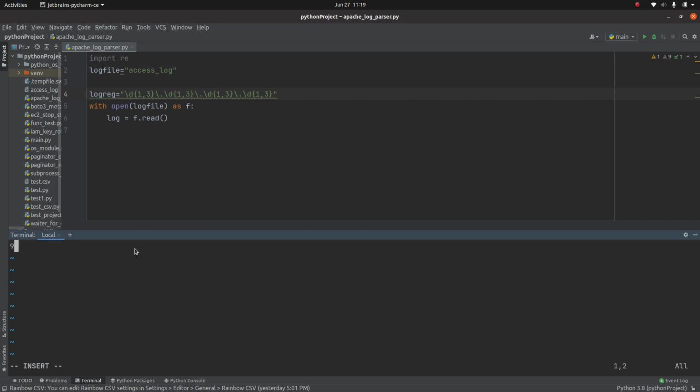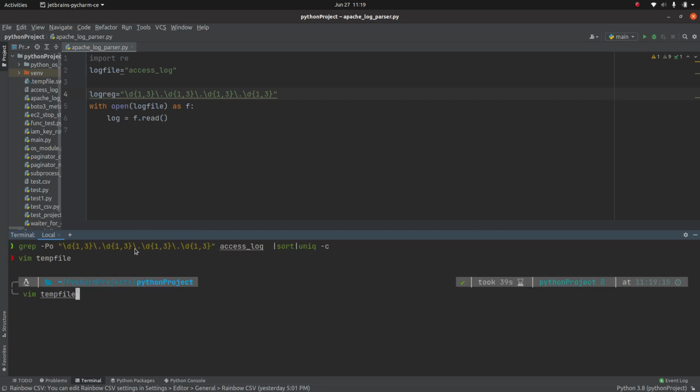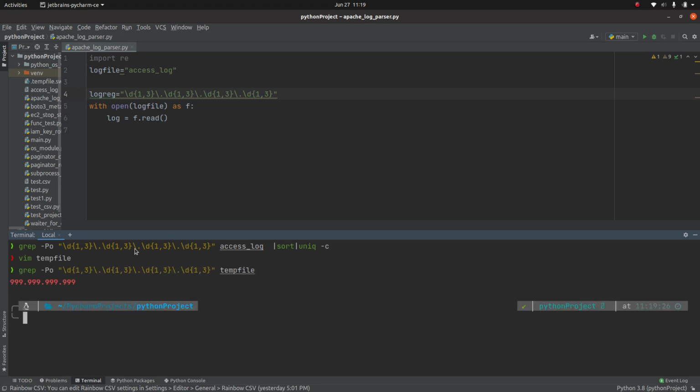Let's say I am giving one fake IP address, 999.999, and let me see if this regular expression will be able to match this value. And it is matching, and we know that an IP address can only be between 0 to 255. So that means our regular expression is not perfect.